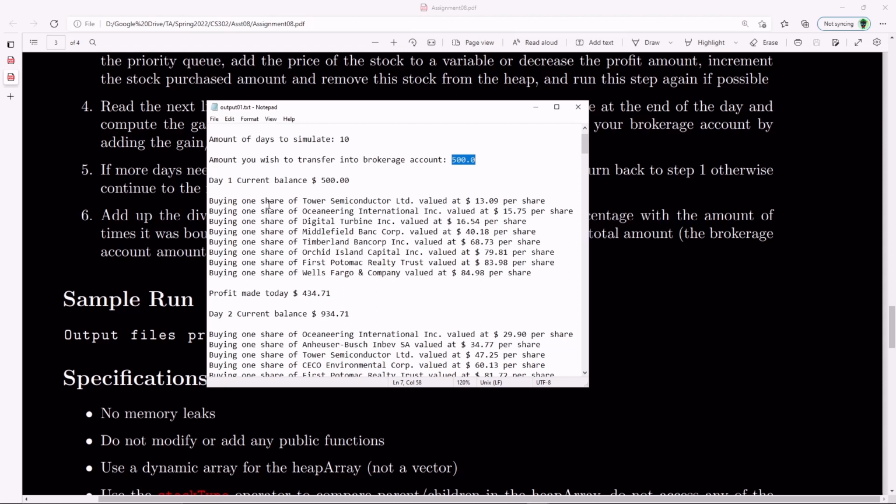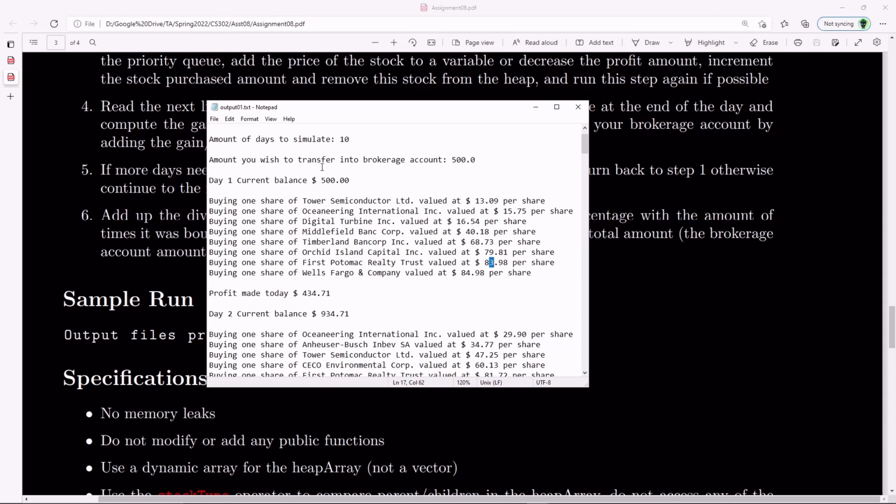And notice that I first buy this stock with this much per share. So you can see here, then it's 15, then it's 16.54. So you can see that it is buying from cheapest to more expensive. So the priority queue will help us always pick the next cheapest one. And after I bought all of these, there's no more balance left. I guess probably because the next stock costs too much and I wouldn't have the funds for it.